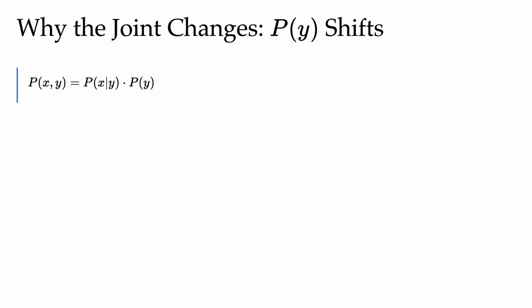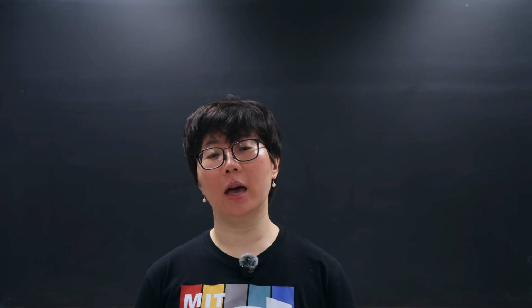This time, we decompose the joint distribution P(x, y) into a new product. This time, it's going to be P(x | y), the features given the label, multiplied by P(y), the label distribution. Notice that the choice of decomposition matters. In the last part, we conditioned on the input x because the inputs were what moved. In this section, we condition on y, the labels, because this time the labels are what moved. We pick the decomposition that isolates the piece that actually shifted, following our modeling discipline.